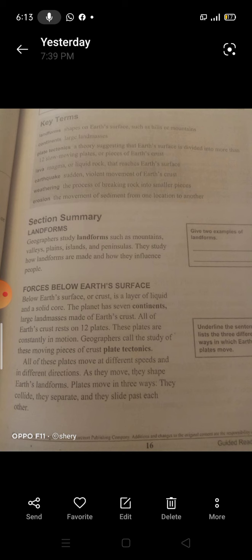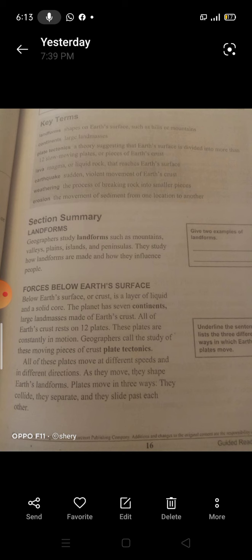The first point, geographers study landforms, such as what? Geographers study mountains, valleys, plains, islands and peninsulas. The difference between the island and the peninsula: an island is an area of land surrounded by water on all sides, but a peninsula is surrounded by water on 3 sides only. Geographers study how landforms are made and how they influence people.